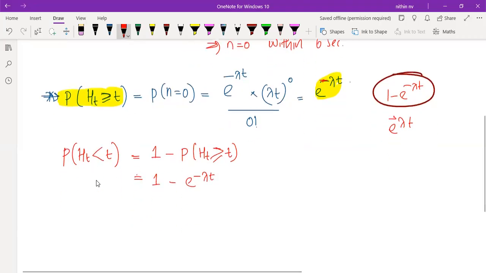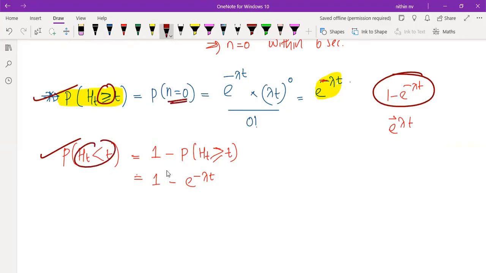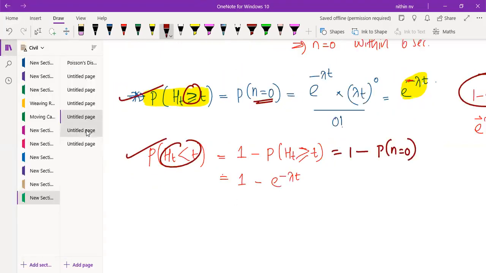Okay, so these two equations you need to remember. This first equation is already asked for 1 mark. Now this also can be asked. Remember this, okay? Greater than or equal to means n is equal to 0. Less than means 1 minus P of n equal to 0. We can write like this also, now. Got it, guys? So I hope this concept is very clear.